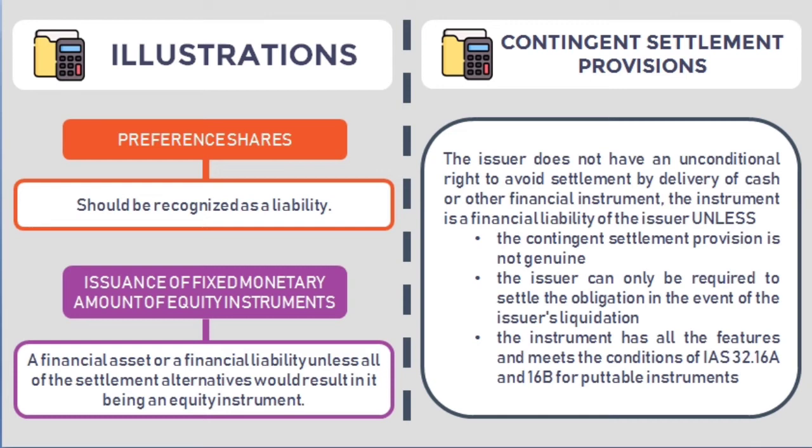For contingent settlement provision, the issuer does not have an unconditional right to avoid settlement by delivery of cash or other financial instrument. The instrument is a financial liability of the issuer unless the contingent settlement provision is not genuine and the issuer can only be required to settle the obligation in the event of the issuer's liquidation. The instrument has all the features and meets the condition of PAS 32, 16A, and 16B for putable instruments.